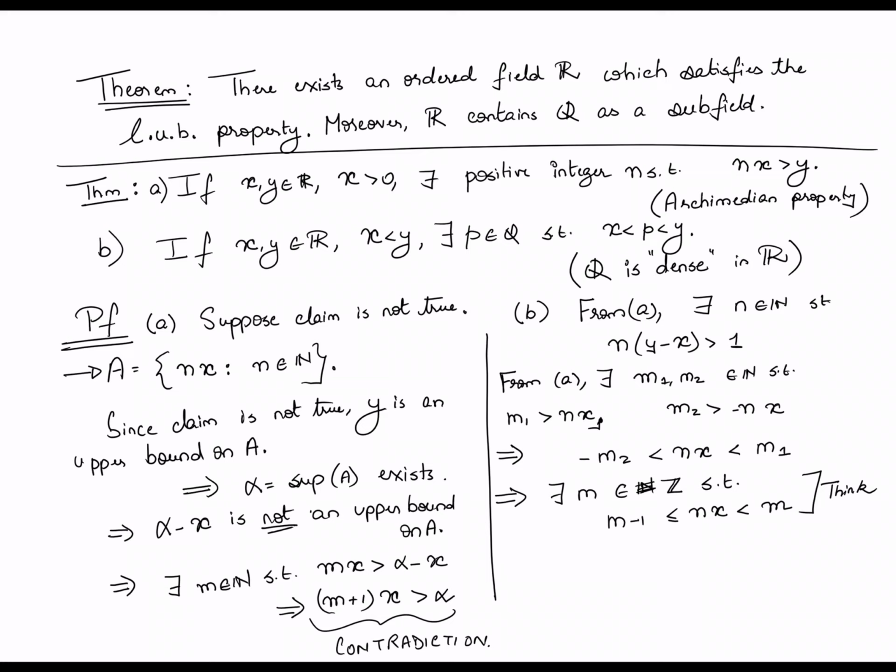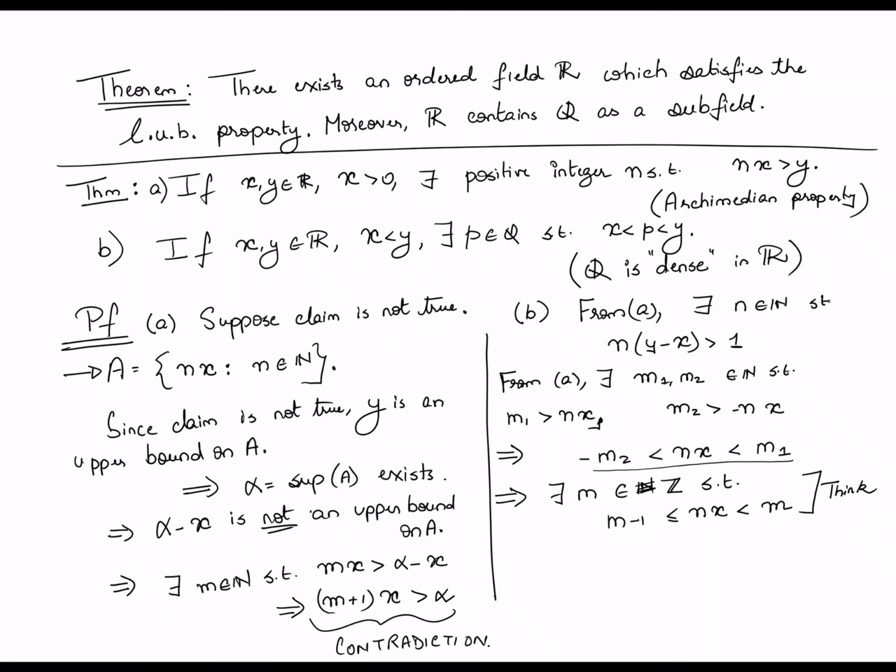What have we really started with? We have started with this statement that nx is sandwiched between two integers, let's say m1 on the right and minus m2 on the left. Now what I can do is inductively move the right end, the upper bound, left and the lower bound right. So I can then ask, well, nx is clearly less than m1, is it less than m1 minus 1? Well, if so, then I'm going to replace m1 by m1 minus 1. Then I ask, is it less than m1 minus 2, right? And I keep going till I get a no. So which means I keep pushing the upper bound left to the extent I can.